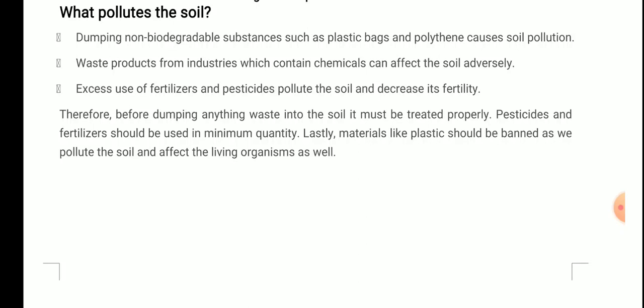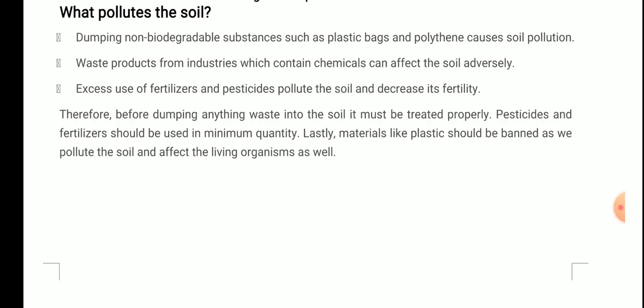So, these two points, waste products from industries which contain chemicals and excess use of fertilizers and pesticides, are connected because both are related to chemicals. Once the chemicals are mixed in the soil, they affect the soil in various ways. For example, they decrease the water holding capacity, and once the water holding capacity of the soil decreases, then the type of crops grown is affected, because some kinds of crops need less water, but some crops need water in large quantity. So, that affects the soil quality, or you can say the crop quality also.